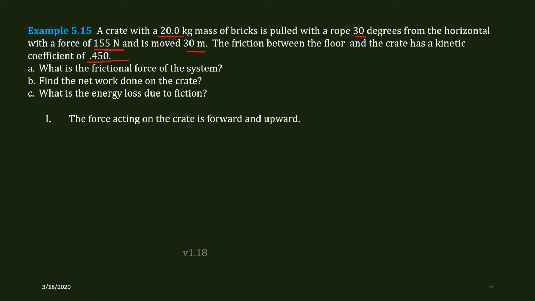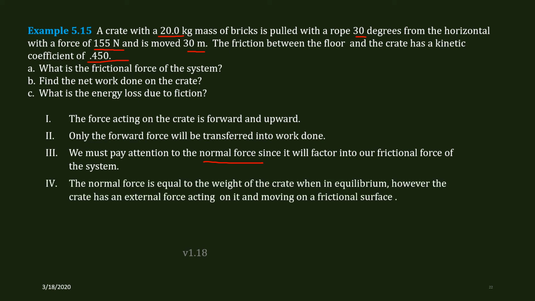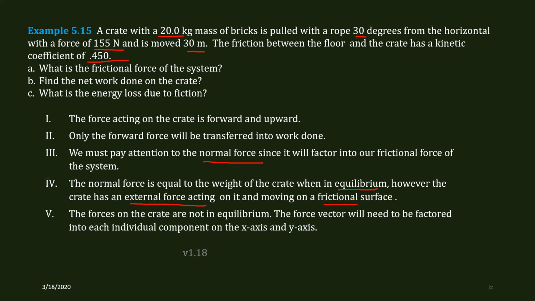The force acting on the crate is forward and upward. Only the forward force will be transferred into the work done. So remember these points here. We must pay attention to the normal force since it will factor into our frictional force of the system. The normal force is equal to the weight of the crate when in equilibrium. However, the crate has an external force, that's a rope pulling on it and moving along a frictional surface. The forces on the crate are not in equilibrium. The force will need to be factored into each individual component.